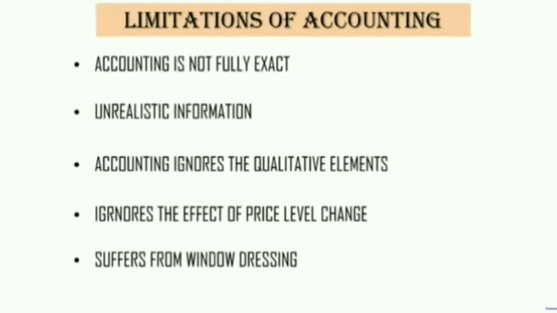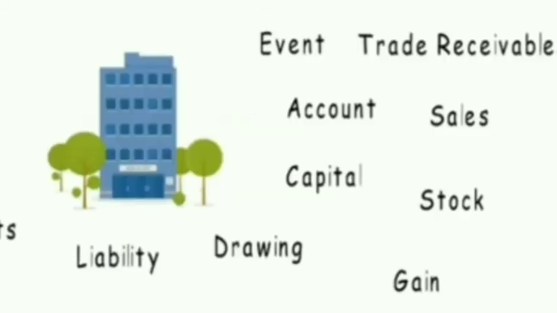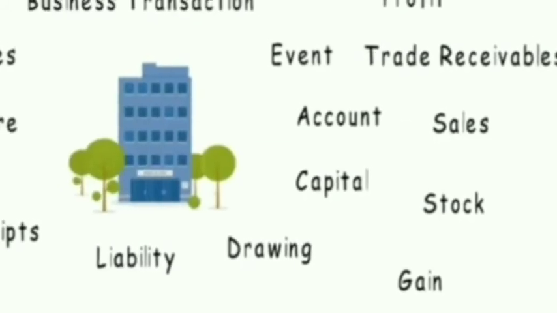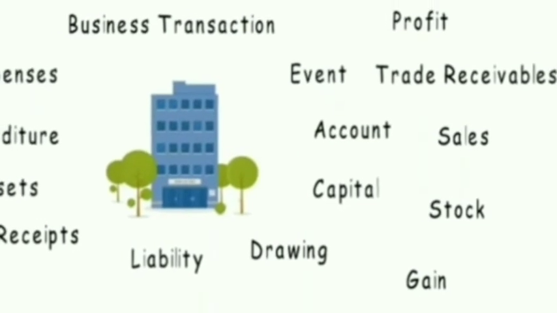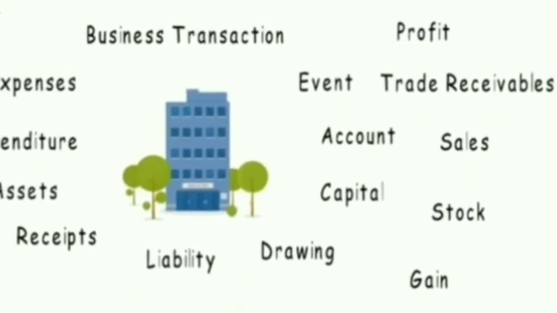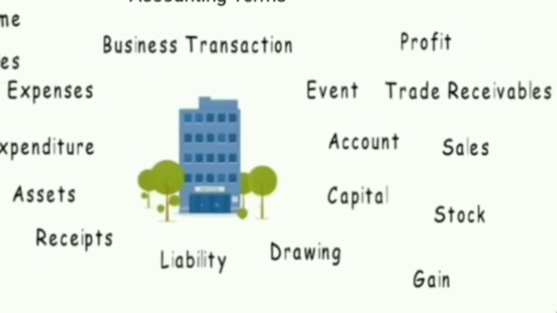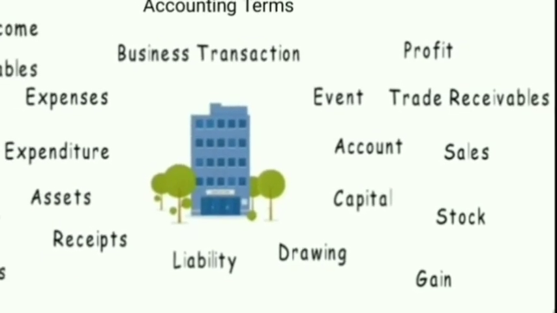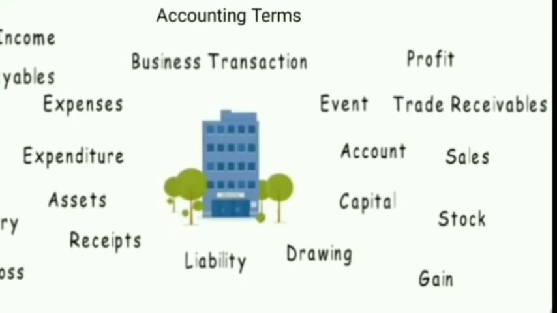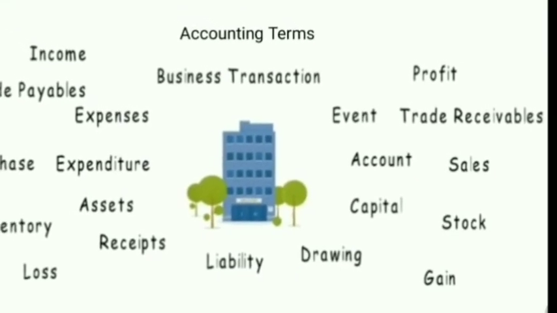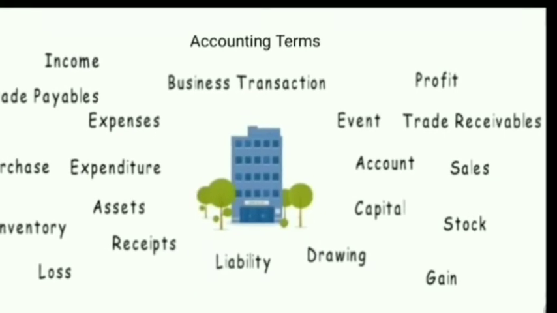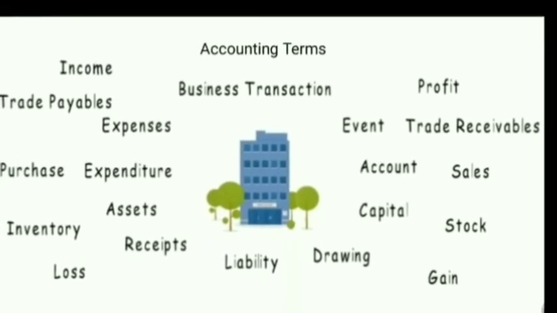Thus, these are the limitations of accounting, and we will now start with some basic accounting terms and explain them in detail. There are several accounting terms, and thus we have divided the basic terms of accounting in two parts. In the first part of basic terms, we have business transactions, events, account, capital, drawings, liability, assets, receipts, expenditure, expenses, income, profit, gain, and loss. And we will discuss them one after another.